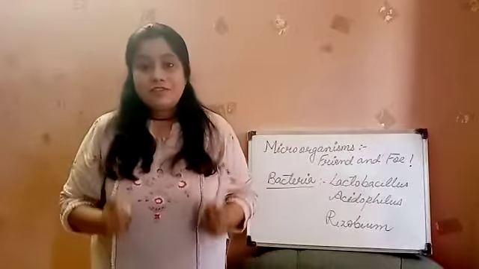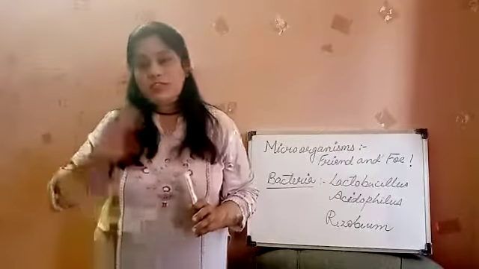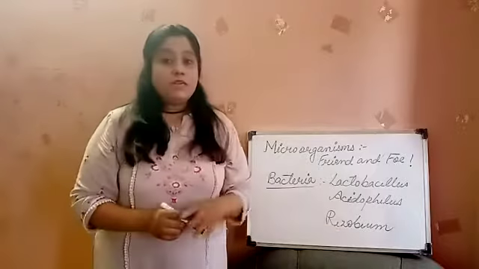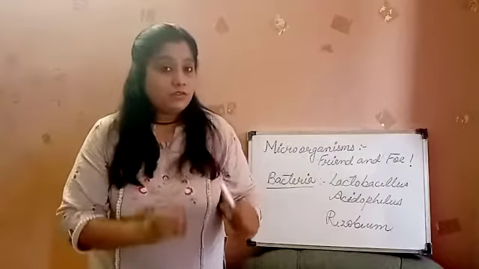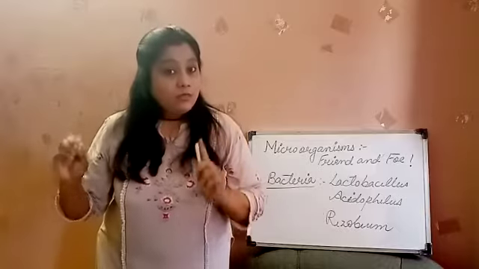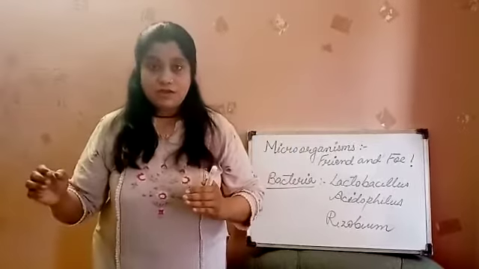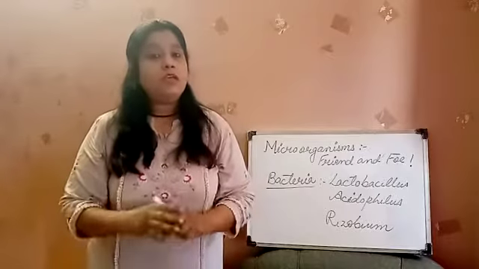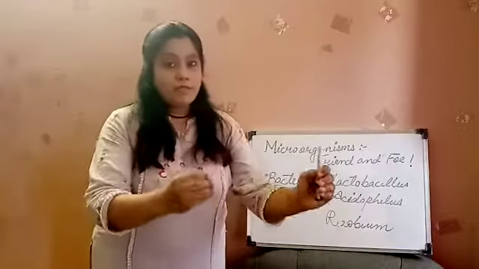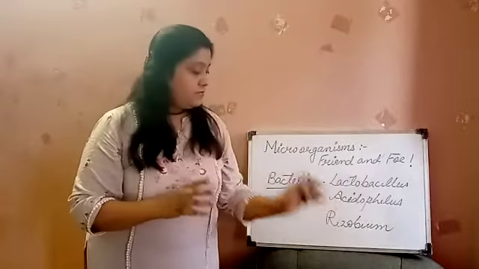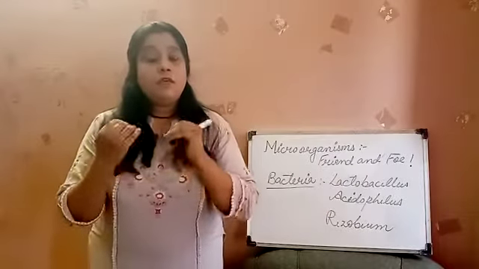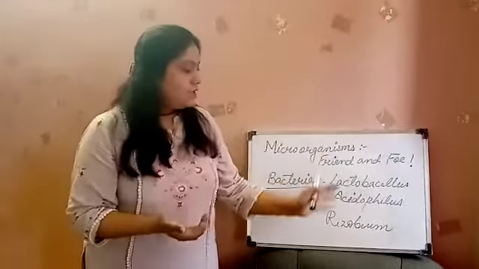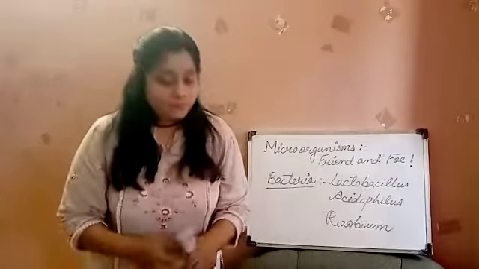Okay, and this whole cycle of conversion of nitrogen into ammonia in the presence of oxygen by the bacteria Rhizobium is called nitrogen fixation, that you will study in another chapter. This ammonia is given to the plants by this microorganism, which is very much essential for the growth and development of the plant. So these are the examples of the good bacteria.